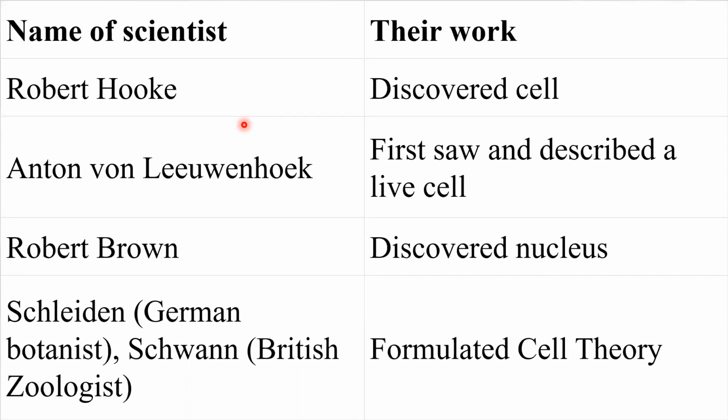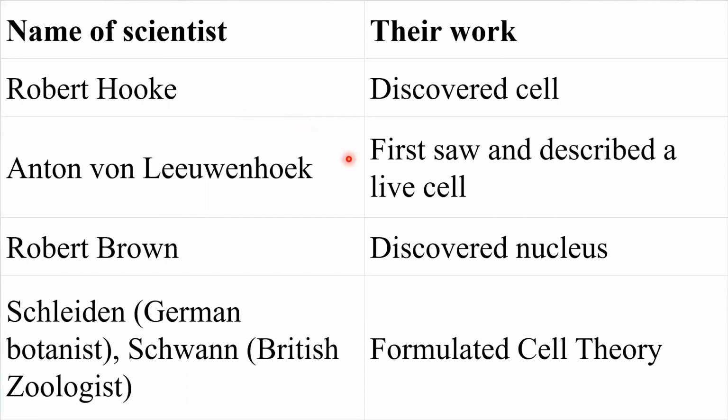And when he saw the walls, he compared it to a cell. What is a cell actually? In previous times, a cell was considered a room enclosed by four walls, like a jail. A jail is considered a cell. So from that name, he compared it, and what he was seeing in the microscope looked like small rooms covered with walls. Five, six walls were there. A pentagonal or a hexagonal structure was there. And that's why he gave the term cell. So he was the one who actually discovered a cell. But this cell was a dead cell.